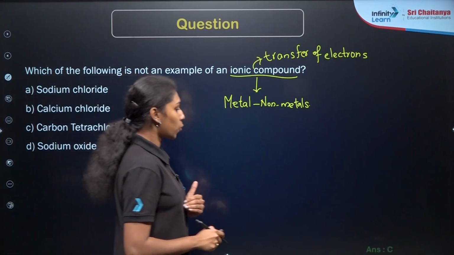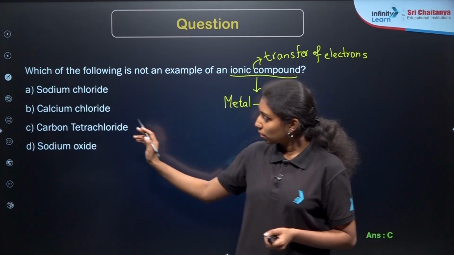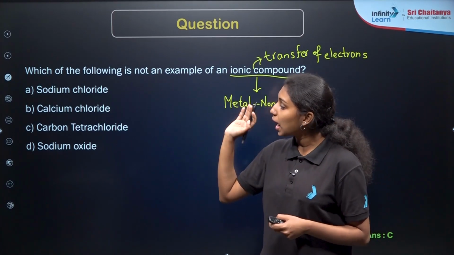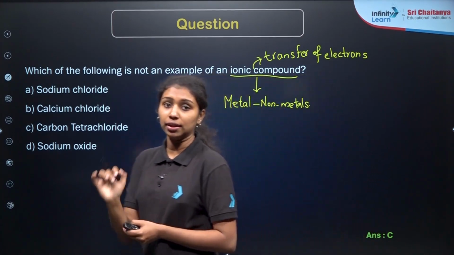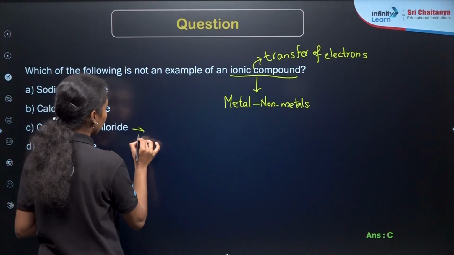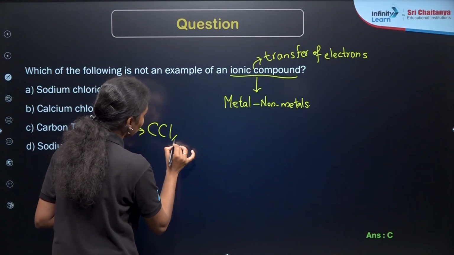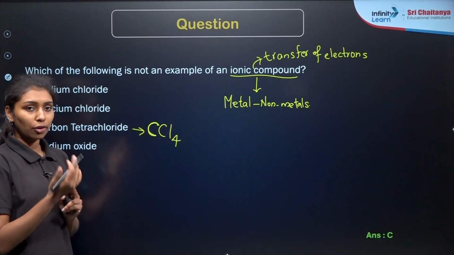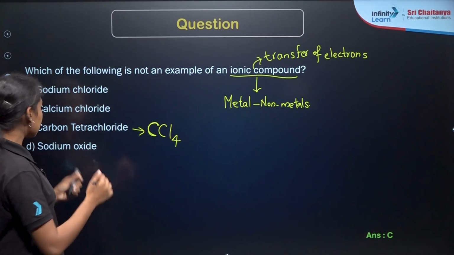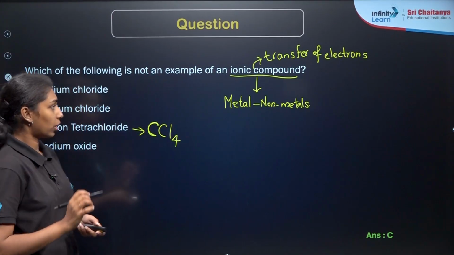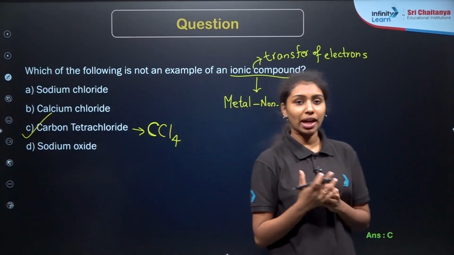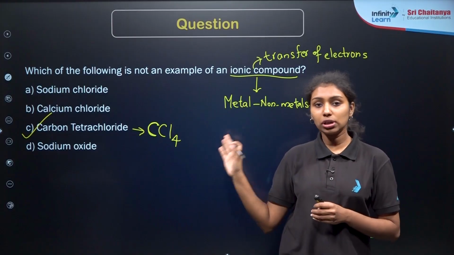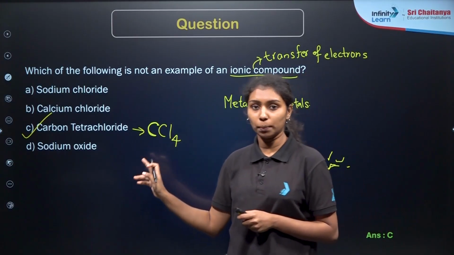As we already know, sodium chloride, calcium chloride and sodium oxide are formed by the transfer of electrons, so they are ionic compounds. But in the case of carbon tetrachloride, CCl4, carbon has the tendency to share 4 electrons, right? So it forms a covalent compound here. So the correct answer will be option C, carbon tetrachloride, CCl4. While discussing the shape, I have already mentioned that carbon will be sharing all 4 electrons with the 4 chlorine atoms here. So they form a covalent compound.